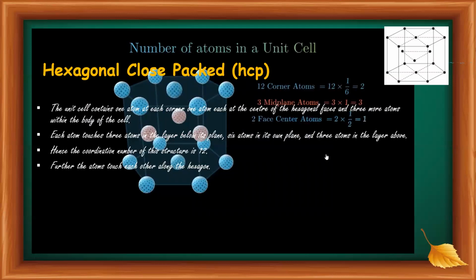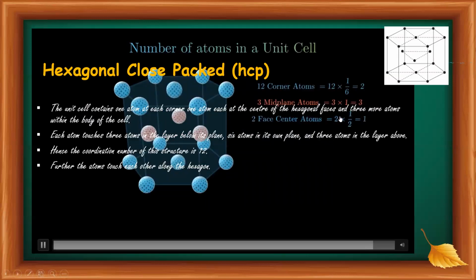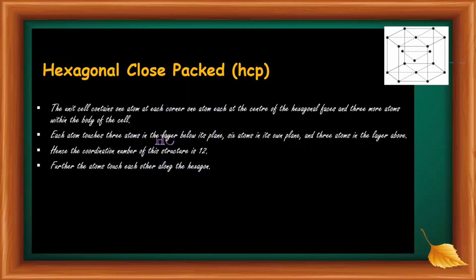Sorry, then there are 2 face center atoms. They only contribute 1/2 each. Then the total is 6 atoms. The total number of atoms in the unit cell is equal to 6.